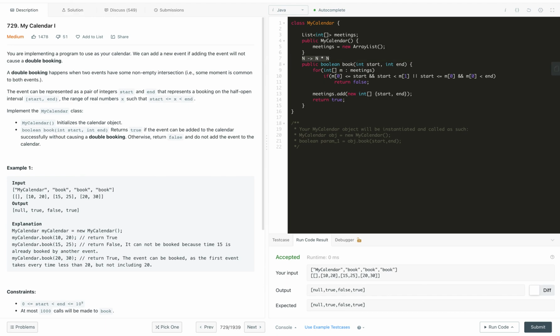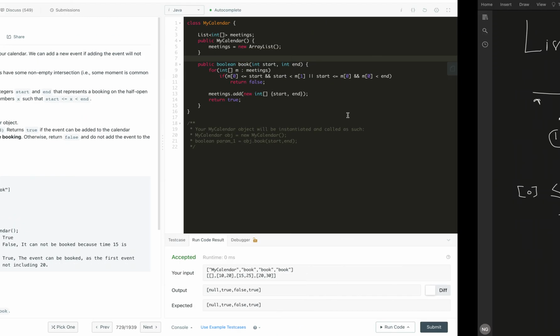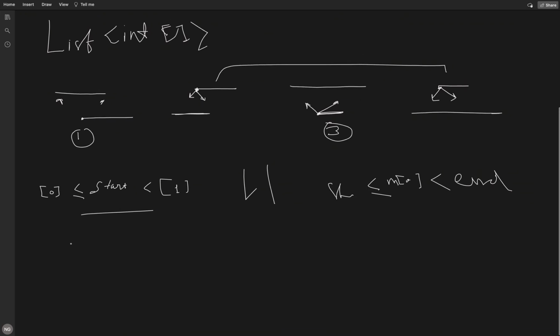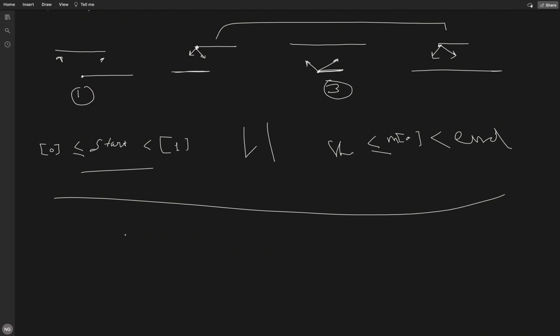Can we further optimize by using some other data structure? So let's try to understand how we can further optimize. What we can do is store this data into a sorted data structure.